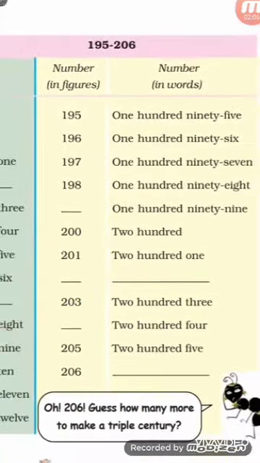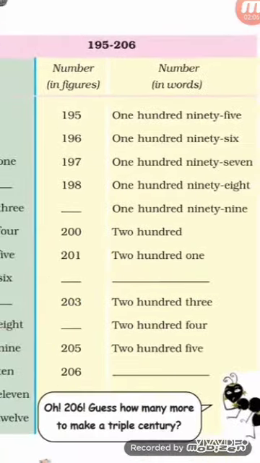Now you can see in the table, CK's score is 99. And he wants to make a century. Century means 100 runs. So how many more runs will he need? So 100 minus, CK has scored 99. 100 minus 99, so only 1 run, right? So CK needs 1 more run to make a century. So the answer is 1.